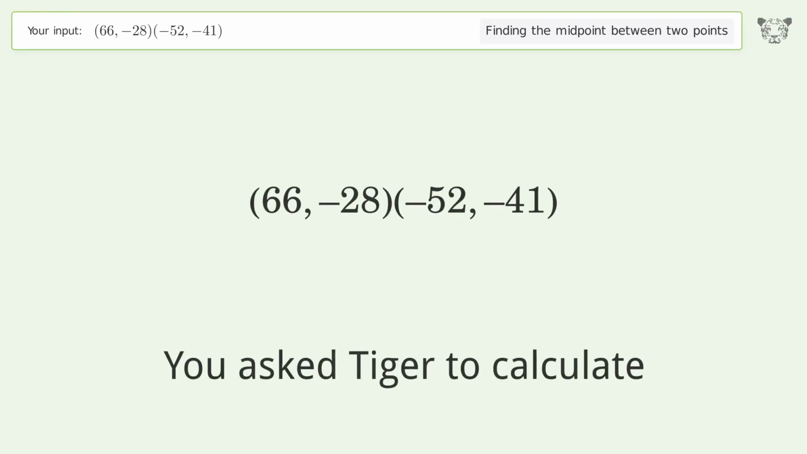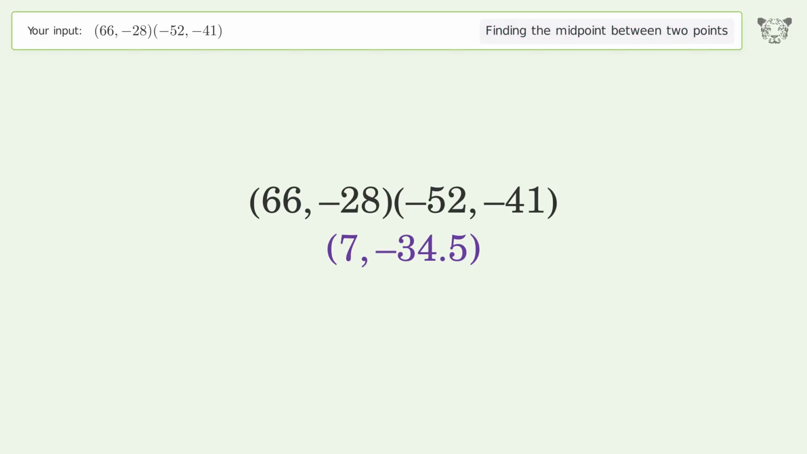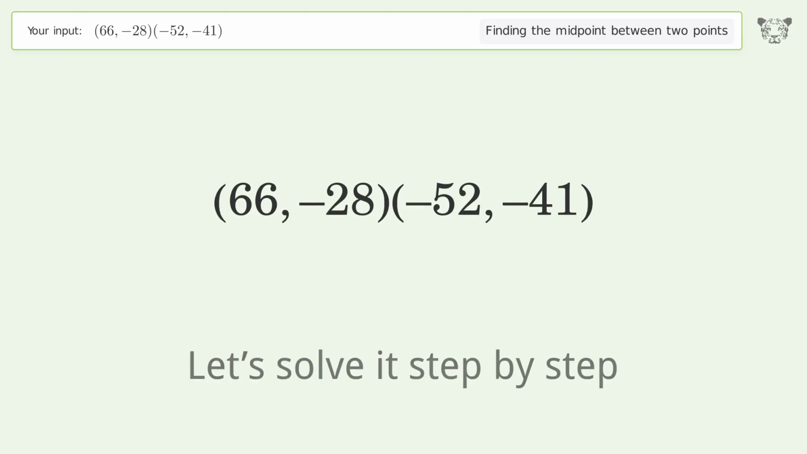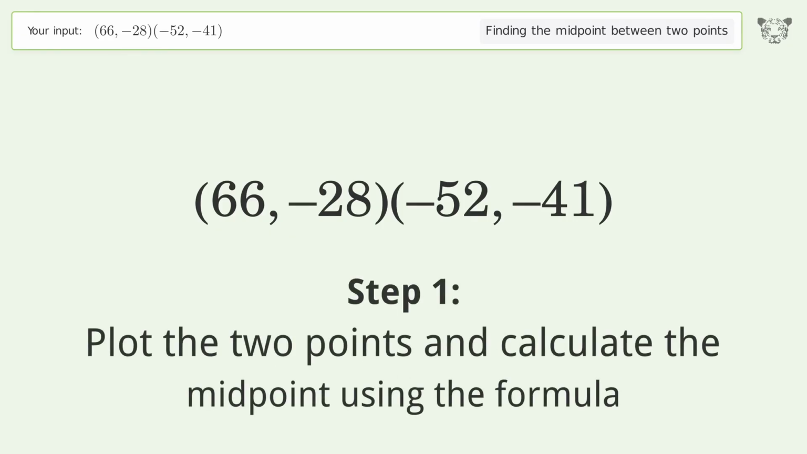You ask Tiger to calculate. This deals with finding the midpoint between 2 points. The midpoint between the 2 points is 7, -34.5. Let's solve it step by step. Plot the 2 points and calculate the midpoint using the formula.